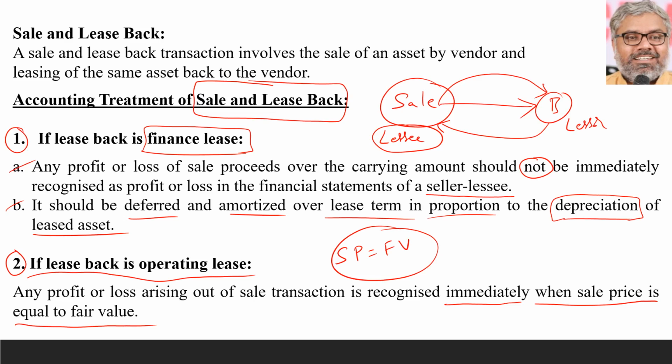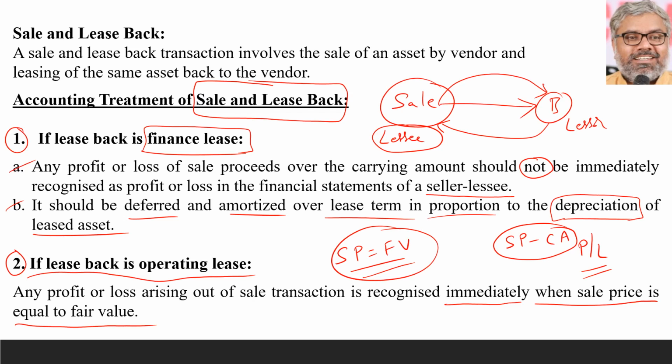When we say profit or loss, what is profit or loss? That is nothing but sale price minus carrying amount of that asset in the books of accounts, right? That is profit or loss. So the carrying amount, sale price, fair value. Three items are there to be compared. If sale price is equal to fair value, whatever the profit or loss, that is recognized immediately, no problem in